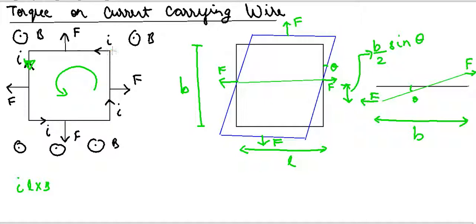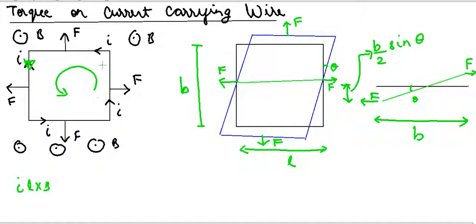Because any current carrying conductor experiences a force in a magnetic field, each of these segments will also experience a force.